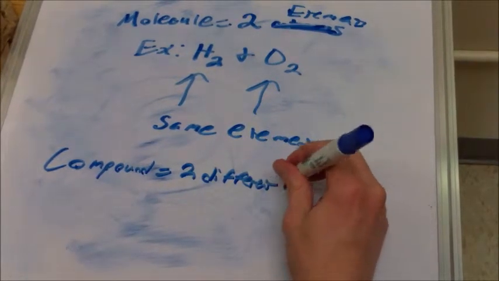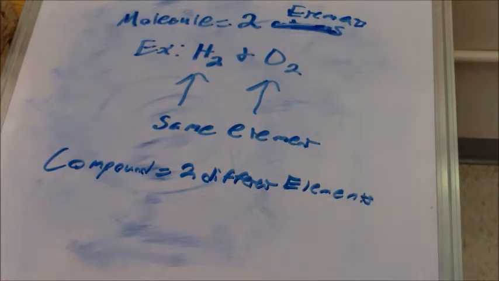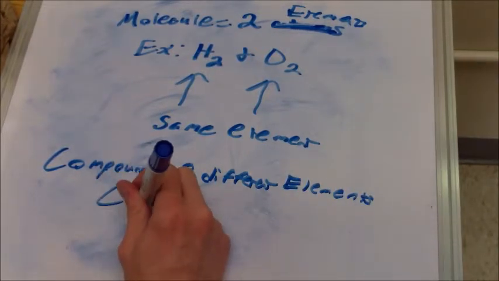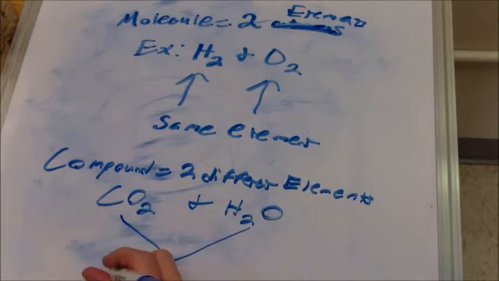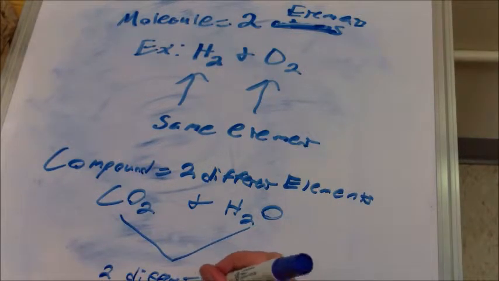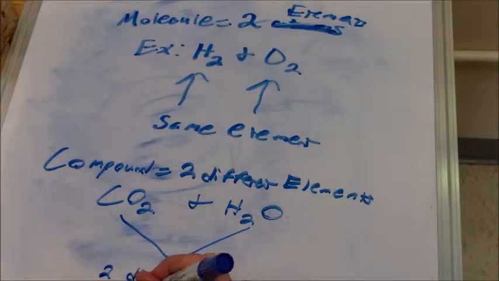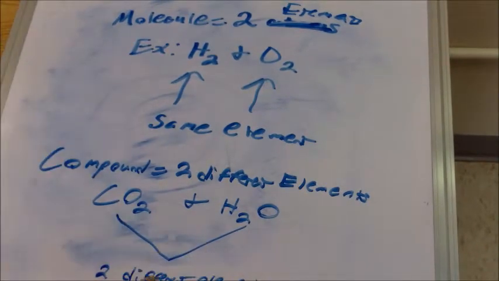A compound is a molecule that contains two or more different elements, such as CO2 and H2O. Notice that CO2 and H2O both contain two different elements: carbon and oxygen, and in water, hydrogen and oxygen. That's the difference between molecules and compounds.